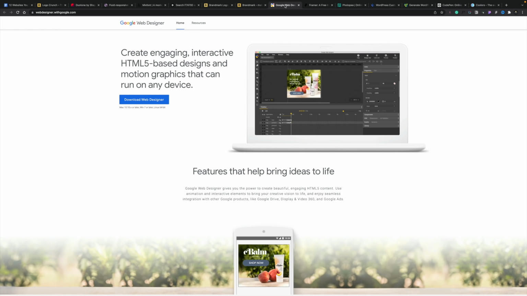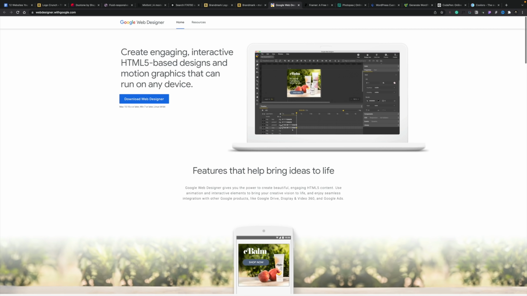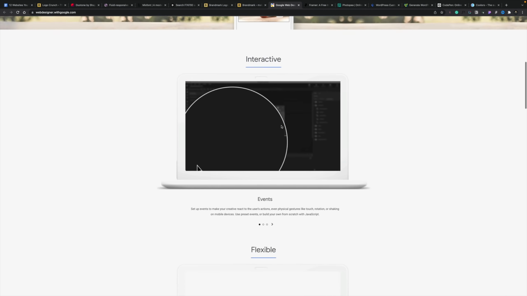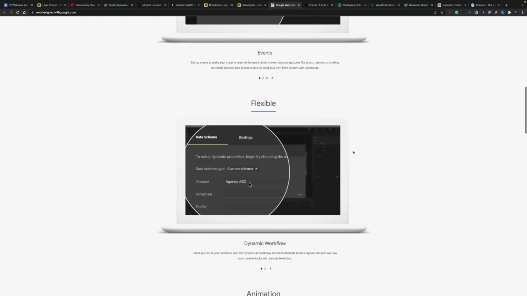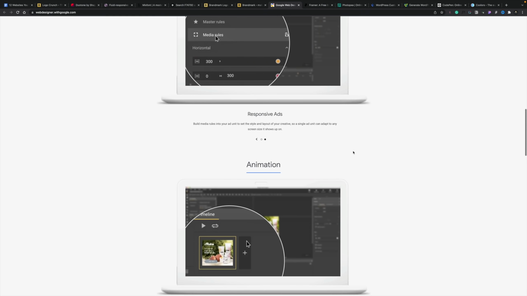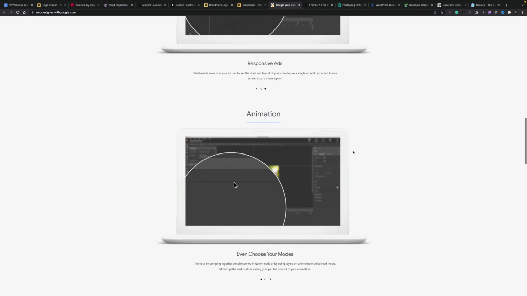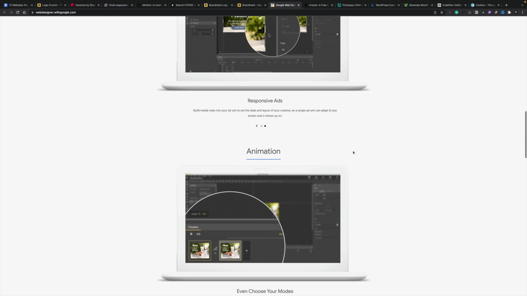You see, you basically have a timeline. You can design these, you can animate them, you can create really cool effects. Now, this is something that gives you a lot of flexibility, lots of really cool things. It is somewhat limited in certain regards in comparison to the kind of things you could do if you are comfortable creating these yourself. But if you want something quick and easy with no price tag attached to it, it's worth taking a look at. You can add in animations, you can do all kinds of pretty cool things. So check out Web Designer from Google.